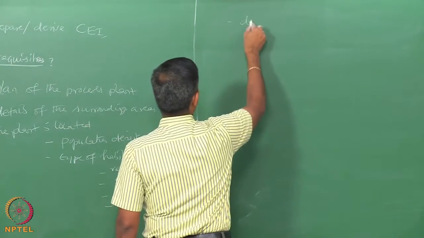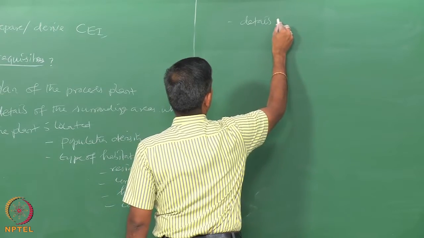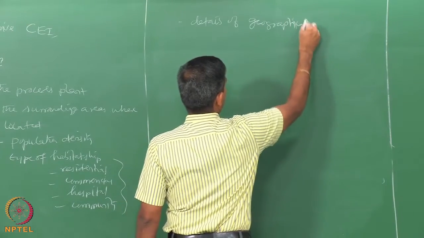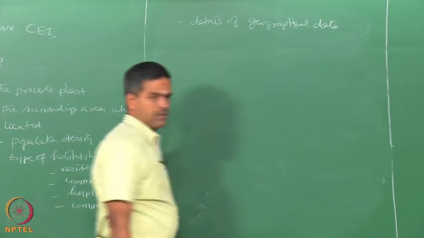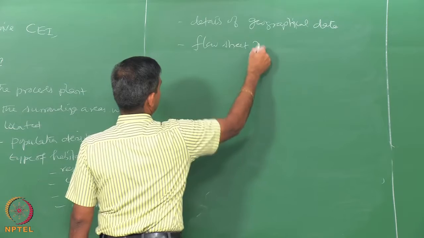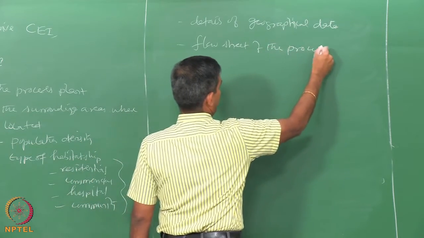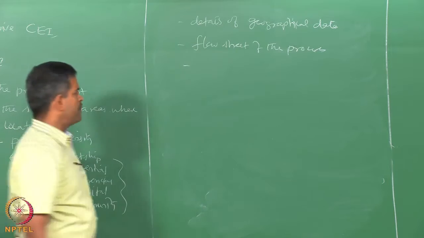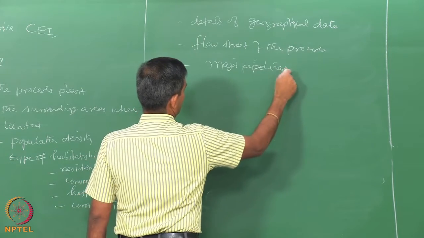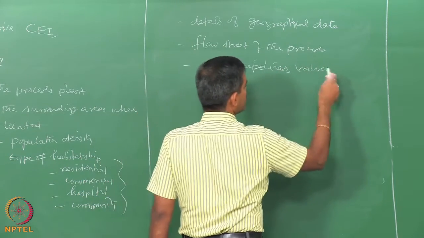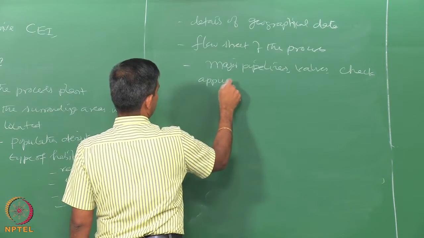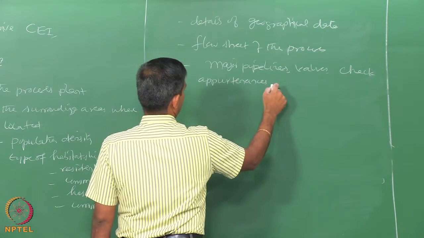It should also have details about the geographical data. It should have details of the complete flow sheet of the process. It should have details about the major pipelines, presence of valves, check appurtenances, etc.